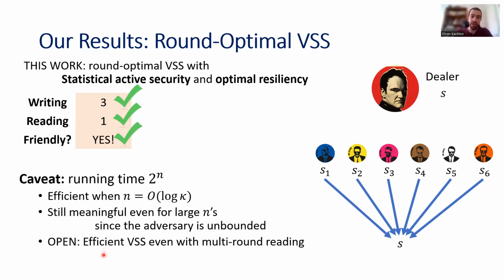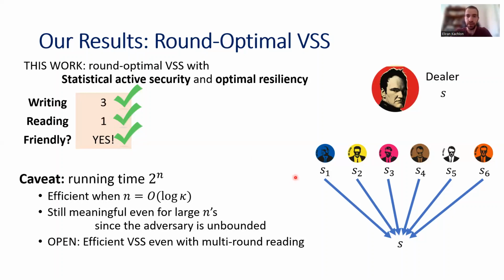And I should mention that the question of efficient VSS is open even with multi-round reading. Okay, so for example, the protocol of KPR that has 3 rounds of writing but 2 rounds of reading also has this exponential dependency on the number of parties. Okay, so the problem seems to be with the 3 rounds of writing. We do not know how to achieve a VSS protocol that has 3 rounds of writing and is efficient, regardless of the number of rounds of the reading phase.